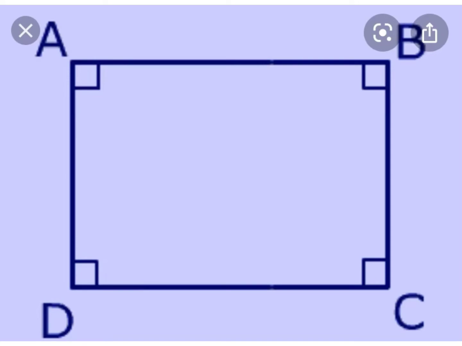Now just consider only one side of this surface, that is CD. If you consider the one side of this surface, CD, you can see that it is a line segment and it has only one dimension, that is length. So when we moved from a surface to a line or a line segment, one dimension is lost, that is either length or breadth is lost, and it has only one dimension, that is length. Now this line segment ends at a point. A point does not have any dimension. So as we move from a line segment to a point, again a dimension is lost.